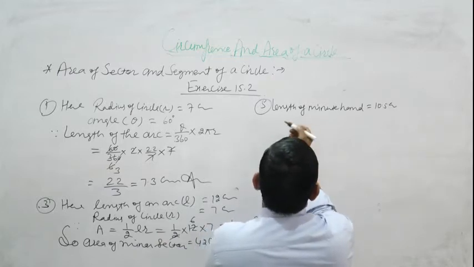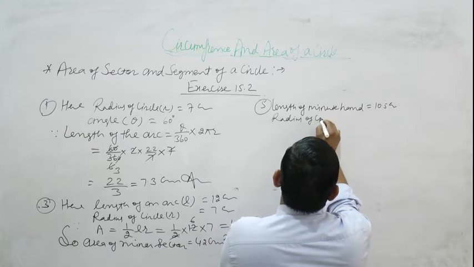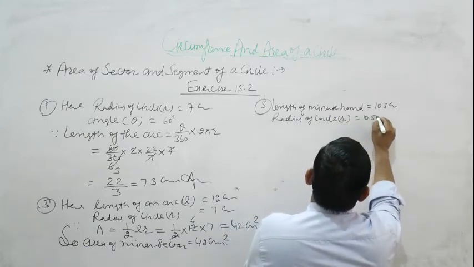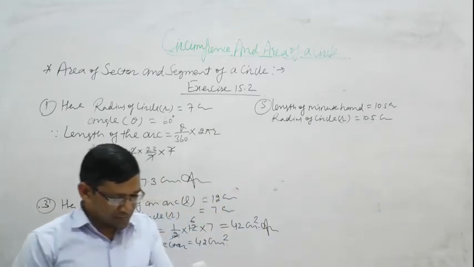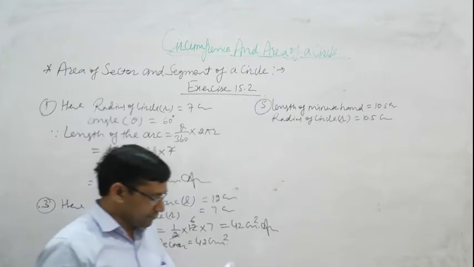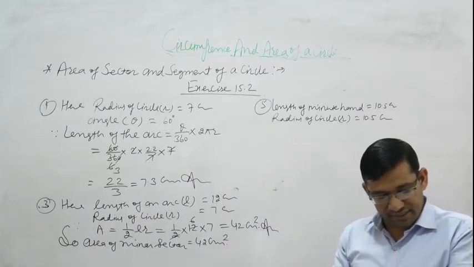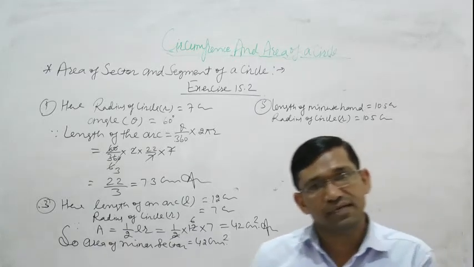So we can easily write radius of circle is equal to 10.5 centimeter. Find the area of the sector swept by the minute hand in 10 minutes. How many minutes? 10 minutes.